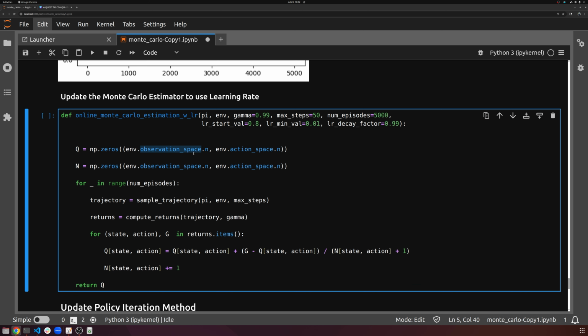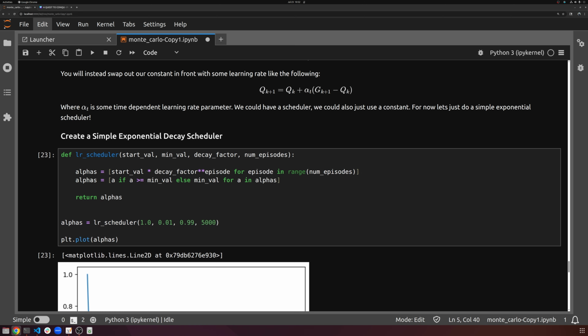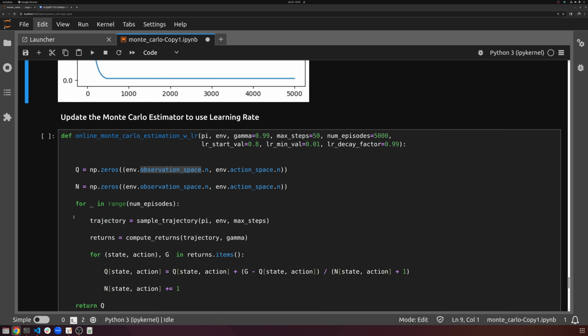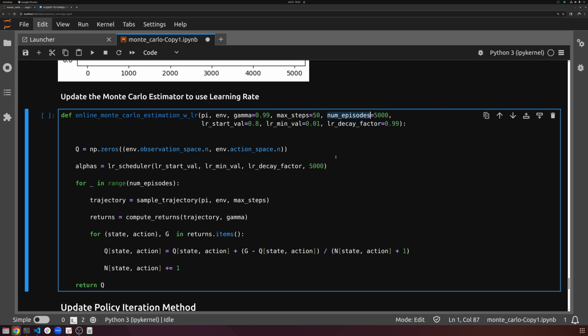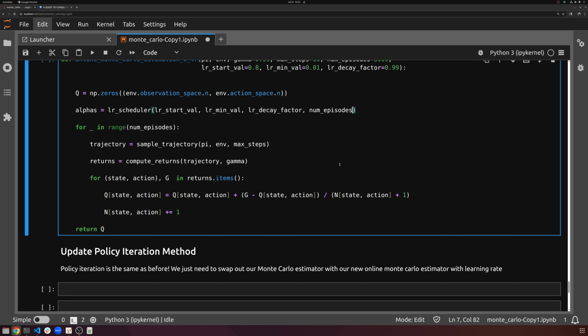Most of this code will stay the same. We still need these Q values, but we're now going to have alphas. So we're just going to go ahead and grab U. Instead of n keeping track of that 1 over k plus 1, we're going to have some alphas, our learning rate. It's going to start at learning rate start val. The minimum will be the learning rate min val. Here is our decay factor, and then here is the number of games that we want to play. So there are our alphas.